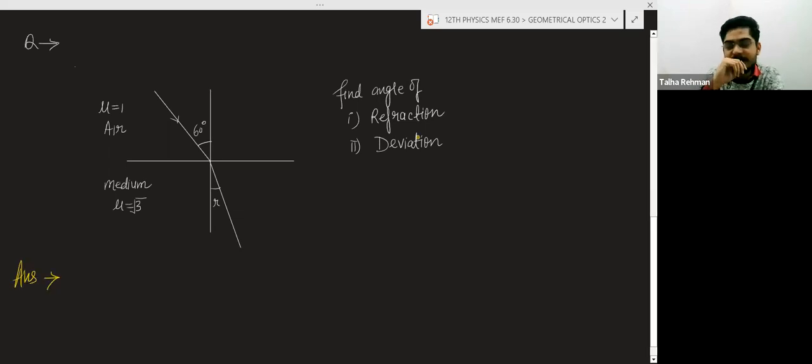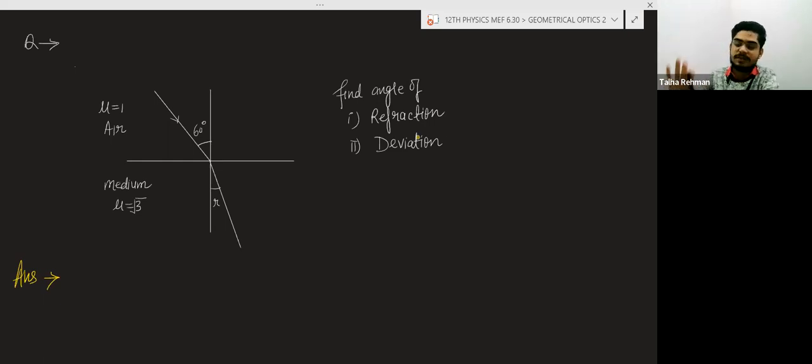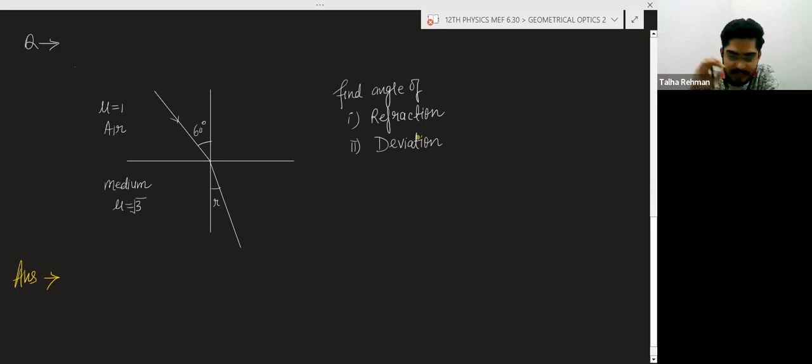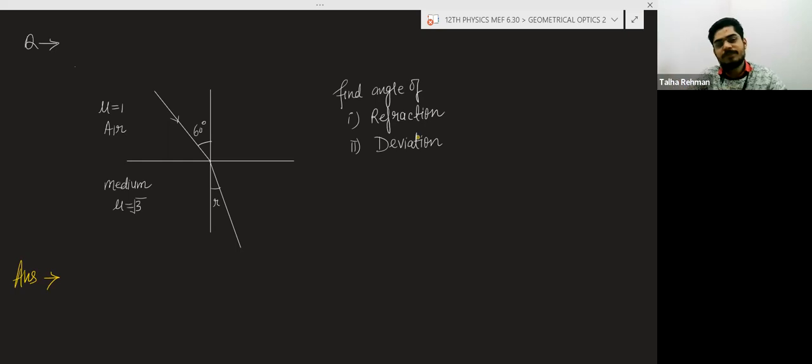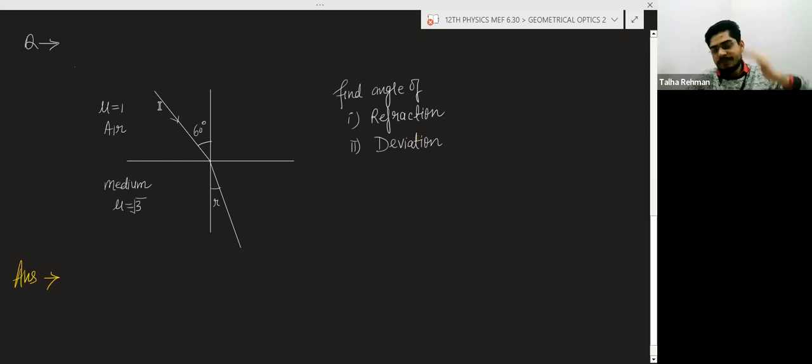So we know that, how will you apply Snell's law? Start from any medium. You can start from the medium from which the light is coming, or from the medium in which the light is going.